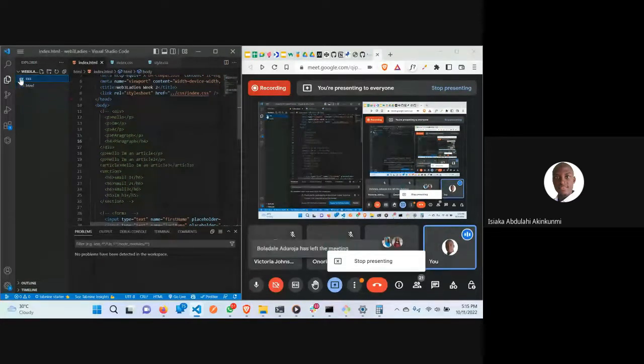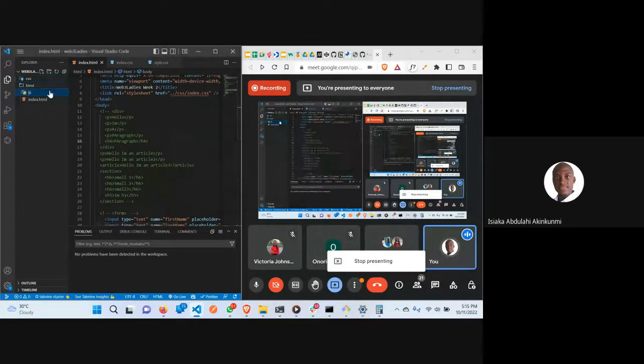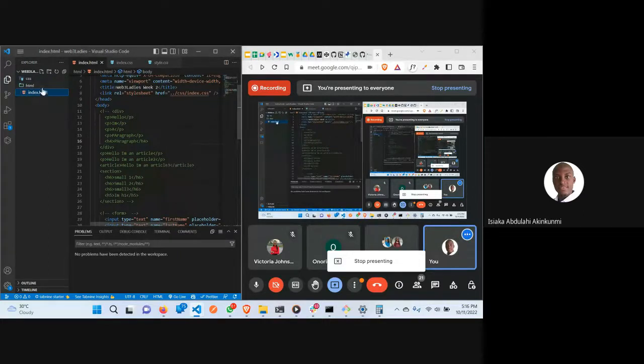And I'm not creating it inside CSS. I'm creating it in the global space here. So I'll just come here. Sorry, I'm creating JS. Okay, it's still a JS file. Okay, I'm just going to move it out. So now I have my JS folder here.